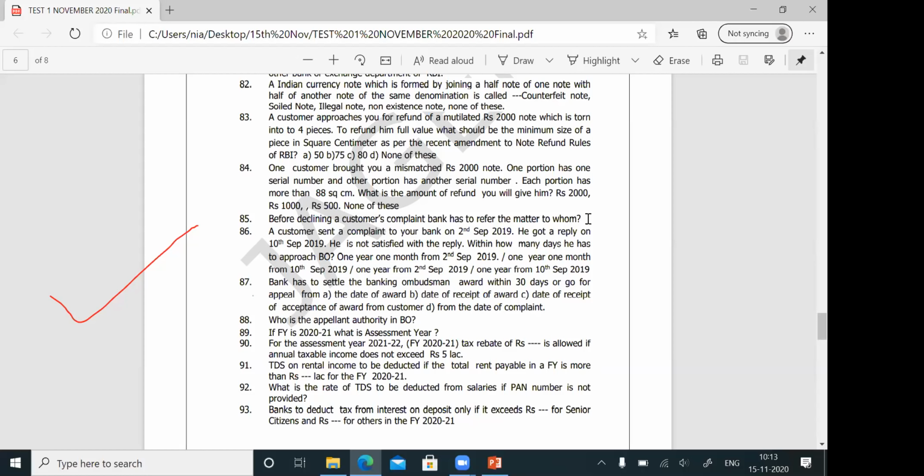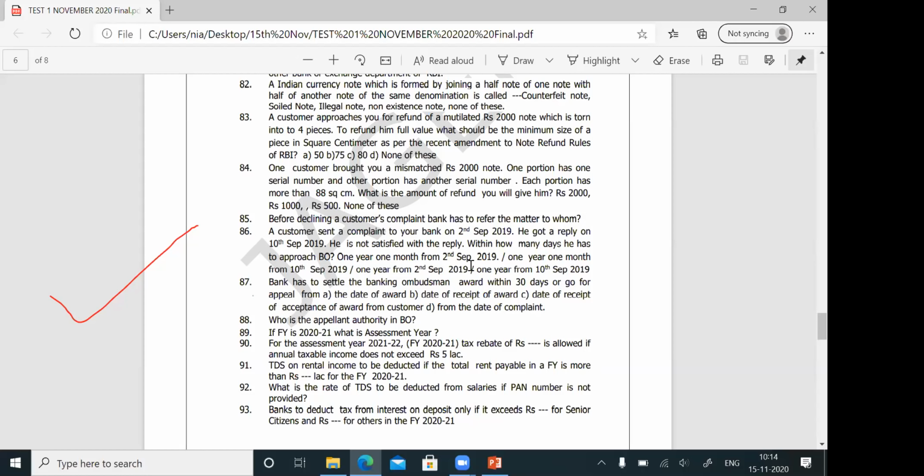At the head office level, there is a person at deputy general manager level, a retired deputy general manager of the bank, appointed as internal ombudsman. You have to get the permission from the internal ombudsman. Then only the customer's complaint is to be declined. Very, very important, particularly when you are giving a declining in writing. Question number 85, answer is internal ombudsman.